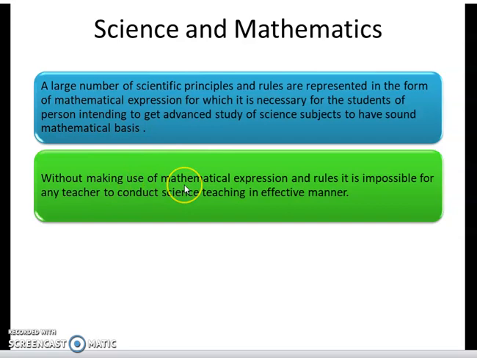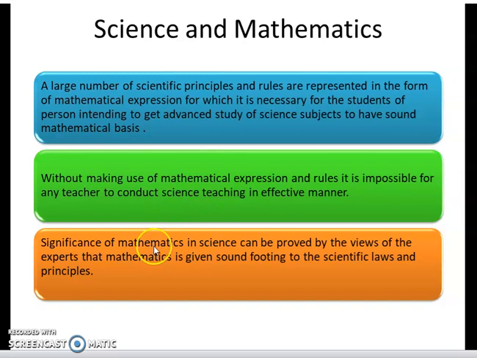Without making use of mathematical expressions and rules, it is impossible for any teacher to conduct science teaching in an effective manner. So a science teacher needs to have some basic understanding of mathematics. The significance of mathematics in science can be seen in the views of experts that mathematics has given a sound footing to scientific laws and principles. In a way, science and mathematics are so well linked to each other that we cannot think of science without mathematics.